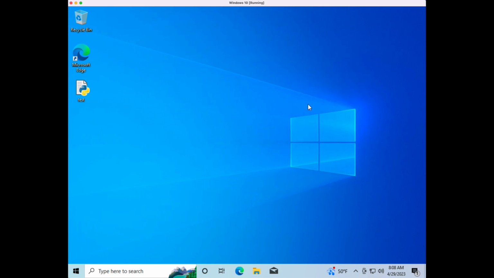Okay, so now that we have Visual Studio Code and Python installed, let's do a practice program. Woody Allen said that 90% of life is showing up. So if Woody Allen was your teacher, what grade would he give you?